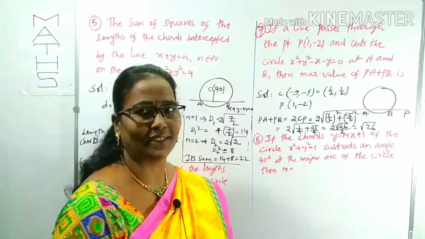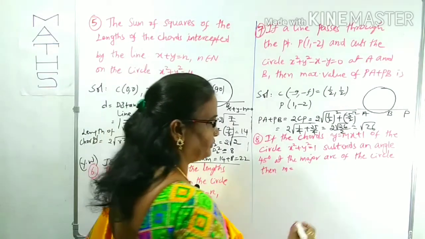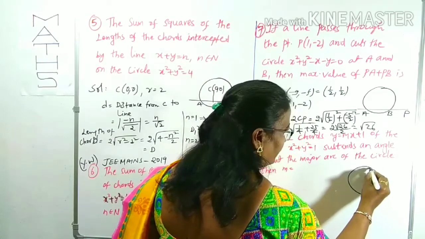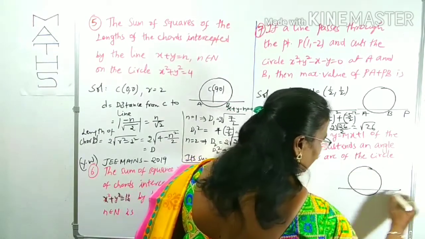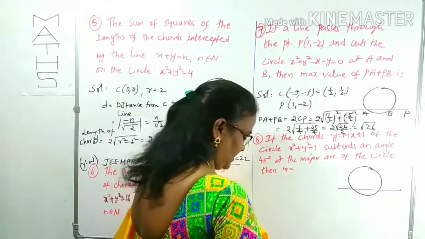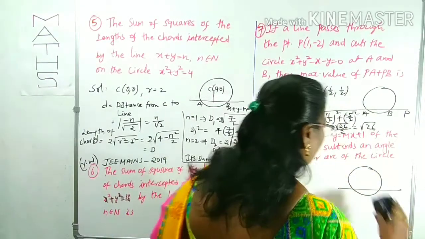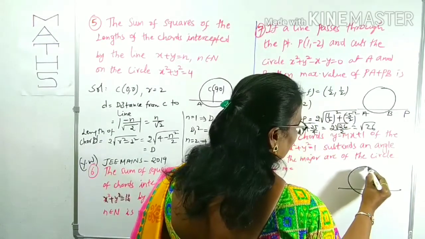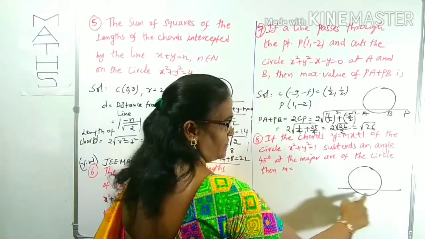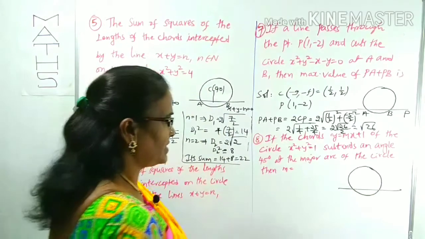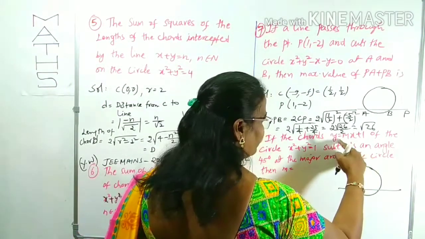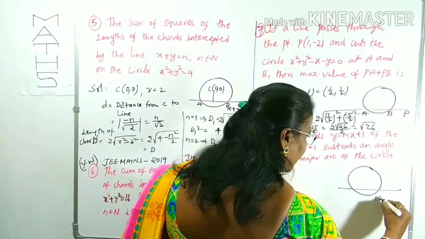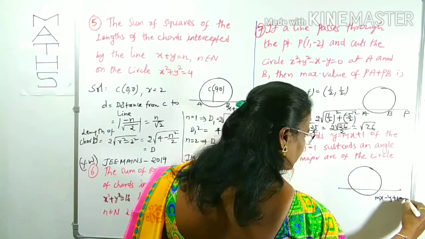To understand this data, I am drawing the figure. Suppose this is a circle, a chord intersects the circle at 2 points, somewhere else it will intersect, right? This chord means what? Joining the 2 points. The equation of the chord is given as y is equal to mx plus 1. I am taking this as mx minus y plus 1 is equal to 0.